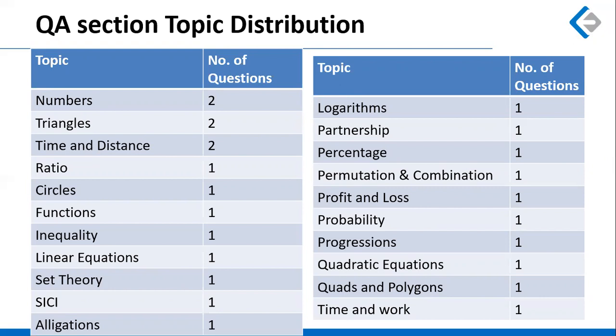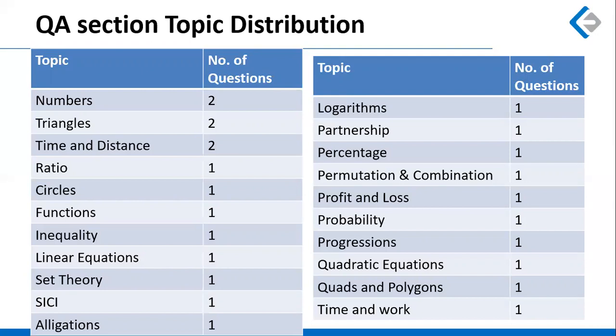There were 2 questions on numbers, 2 questions on triangles, 2 questions on time and distance, and 1 question each on every possible topic that we can think of. Be it ratio, be it circles, be it function, inequality, all these chapters find their representation through 1 question each. So in terms of topic distribution, it was a very balanced paper where every topic finds representation.